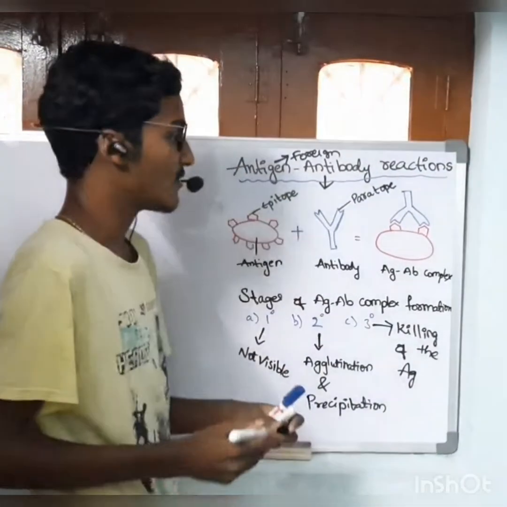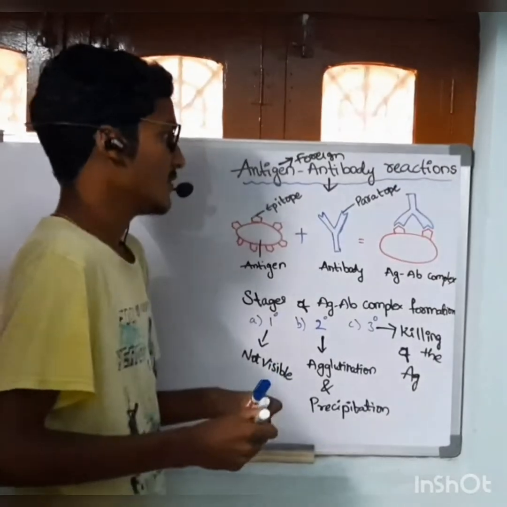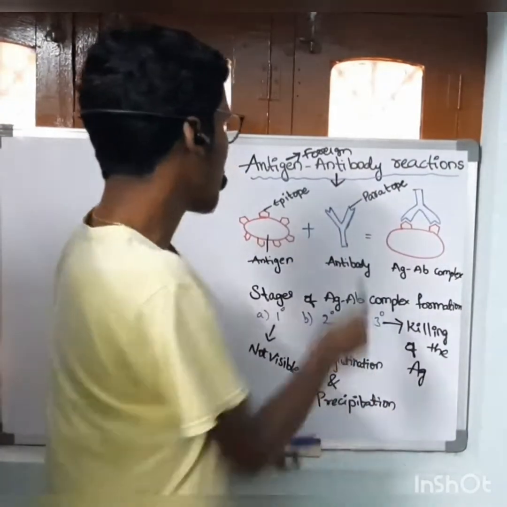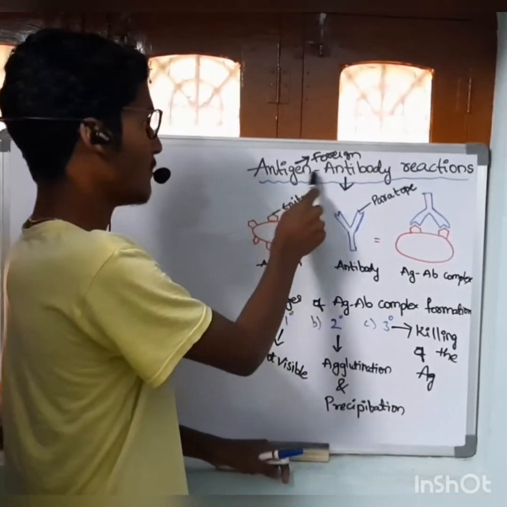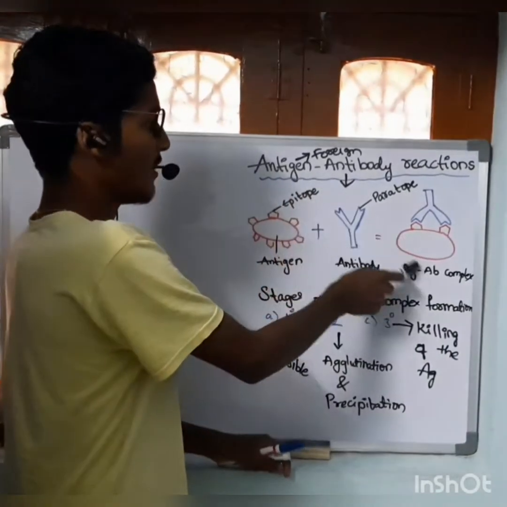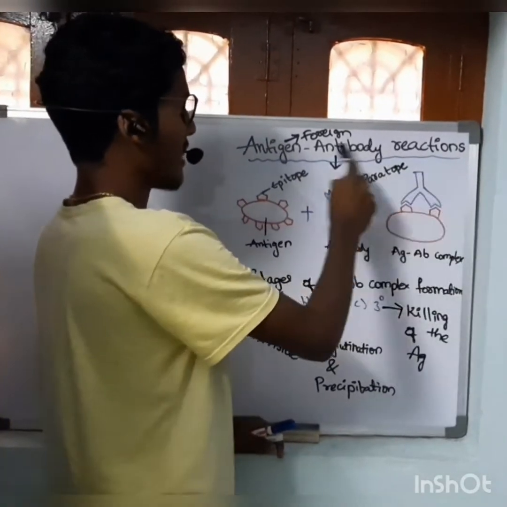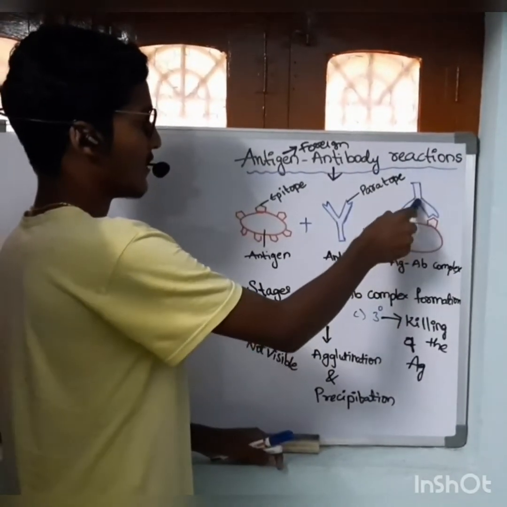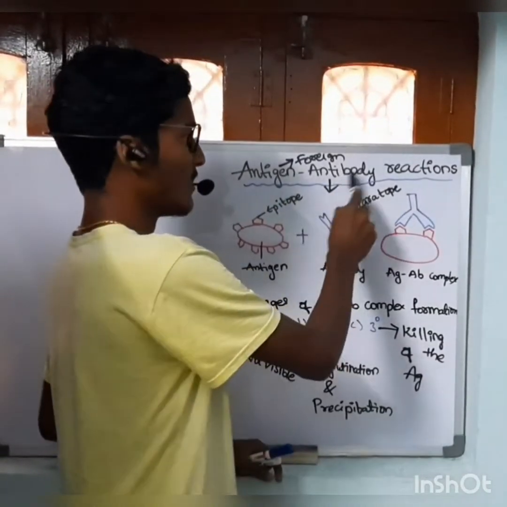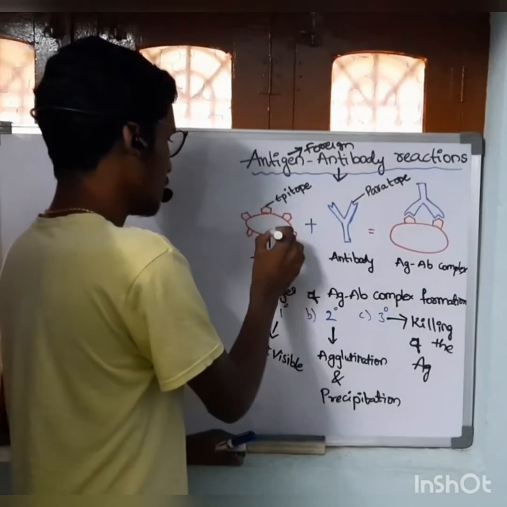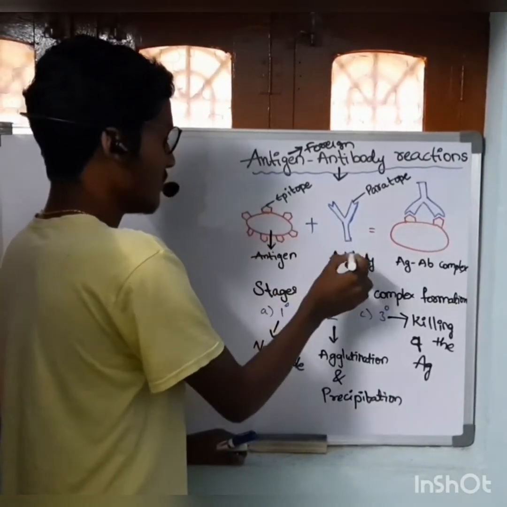If an antigen enters a body, antibodies are stimulated in the body and fight against the antigen by forming a complex known as the antigen-antibody complex. The reaction between antigen and antibody is known as antigen-antibody reaction. Suppose this is an antigen, and this is an antibody.